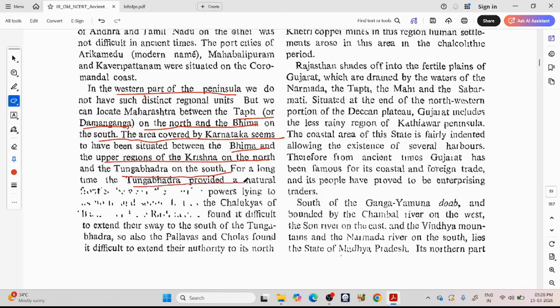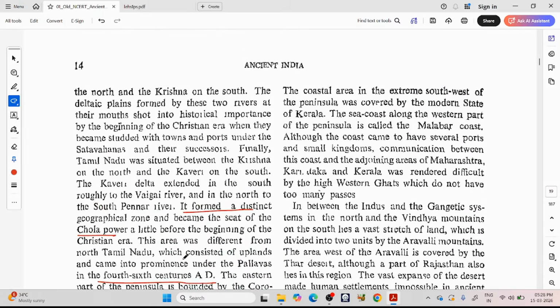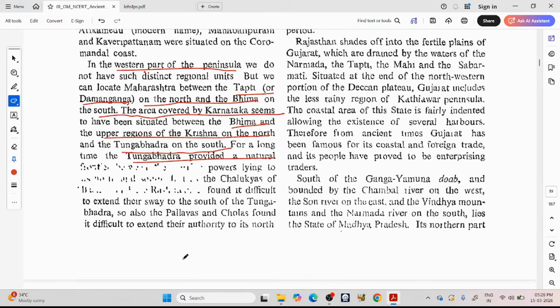For a long time, the Tungabhadra provided a natural boundary. The Chalukyas found it difficult to extend their power to the south of the Tungabhadra, and also the Pallavas and Cholas found it extremely difficult to extend their authority to its north.